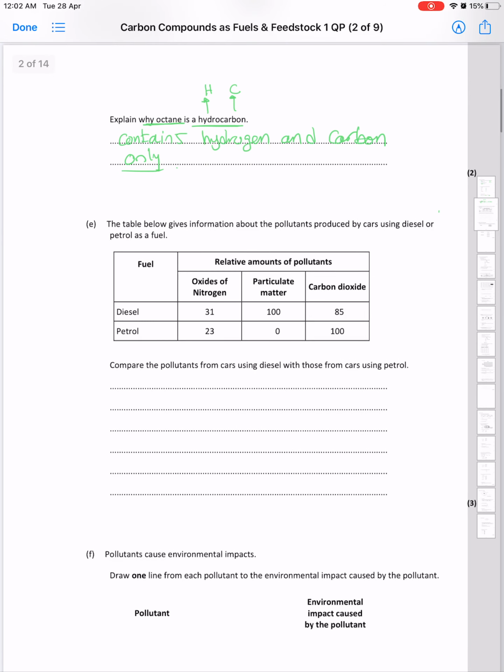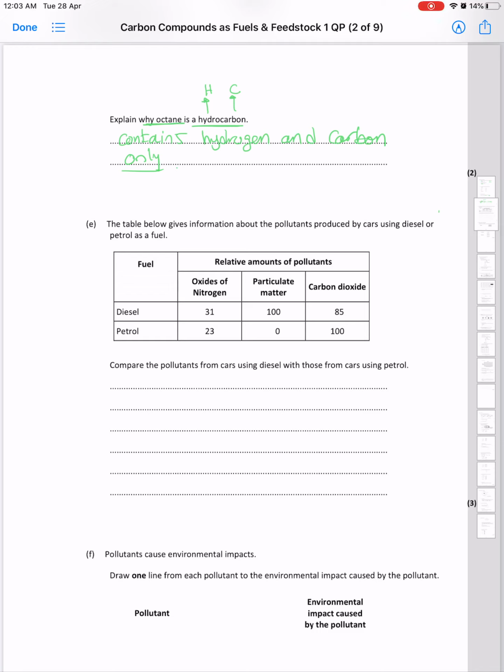Now, these comparisons are very common in the IGCSE exams. You won't find a paper without a comparison table. Sometimes it's more complicated than that one. Sometimes it's a 6 marks question, and it relies on your knowledge plus the data that you can see in the table. All right, so let's have this as an example for those comparisons.